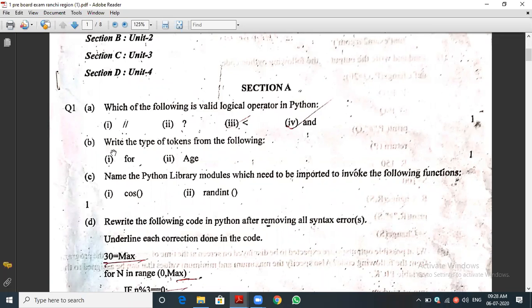Okay, you can see. Write the type of token from the following. What is the token type? Type of token means token type, that is the type of the data. First one is what type of data? Can you say? Keyword. Very nice. Exactly you said, for is a keyword. Here, age is what? String. Yeah, of course.